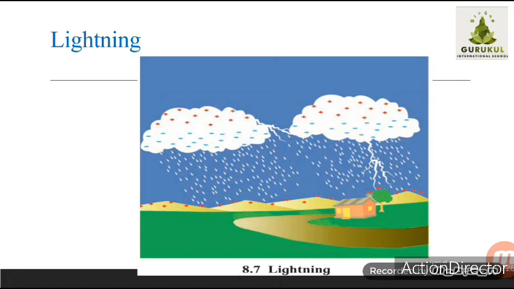Correct? So the number of electrons in the cloud becomes high compared to earth, and therefore they start flowing towards the ground in stages. This happens very fast. Now I am explaining it, but it happens within a fraction of a second.